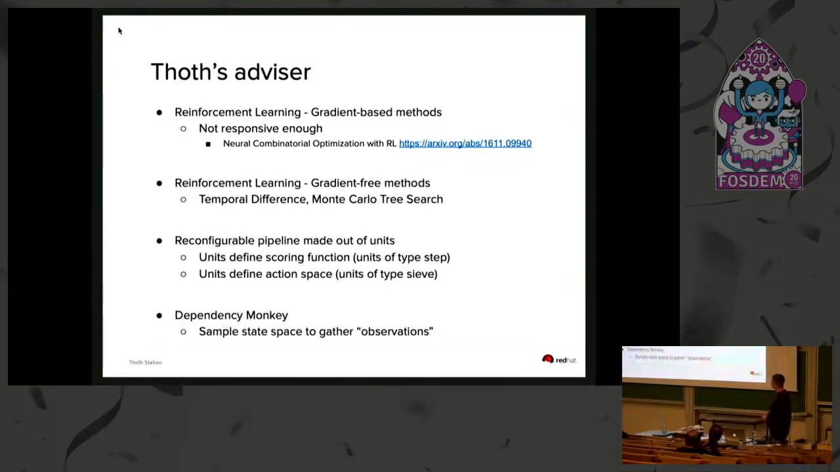Then a special component in our deployment is called dependency monkey. And this component is able to gather observations for us, such as if the application runs correctly, if it behaves correctly, what is the performance. And this dependency monkey can sample that state space of all the possible stacks and resolve software stacks that we don't have any observations about, and submit them to our service that evaluates how good the given software stack is. So this is how we